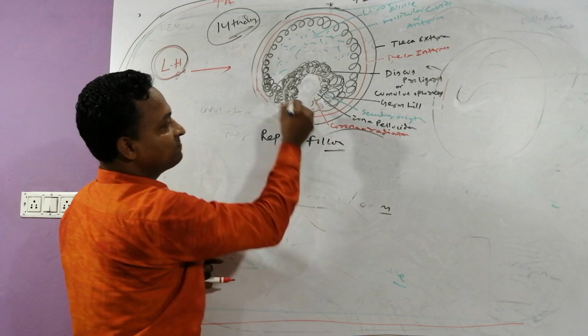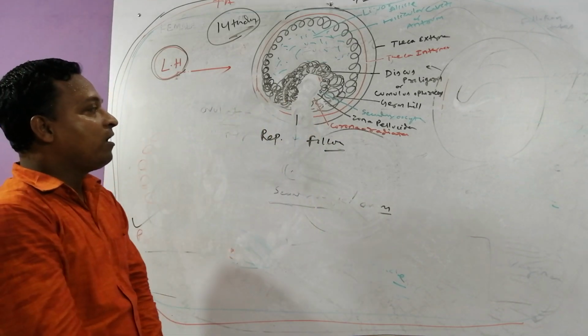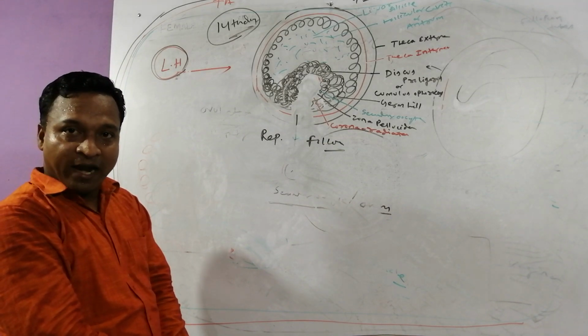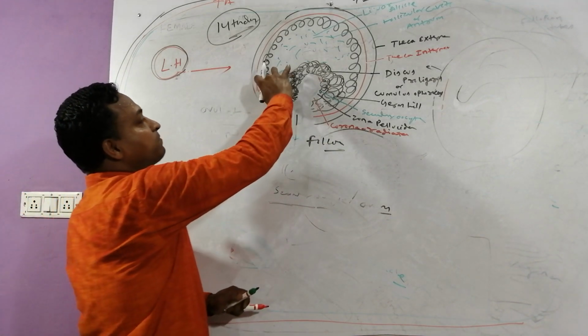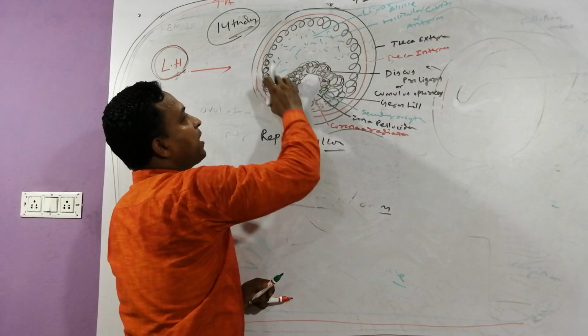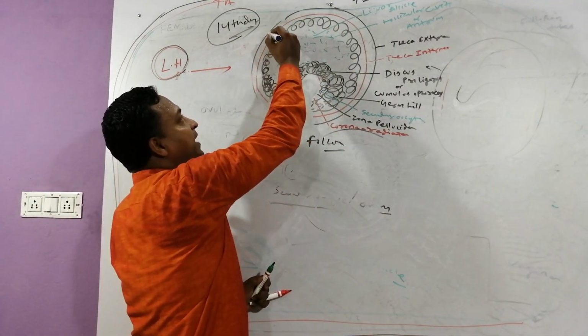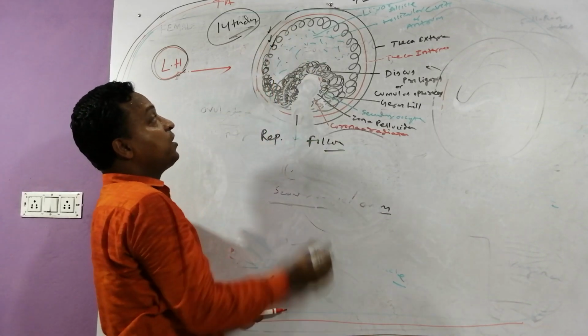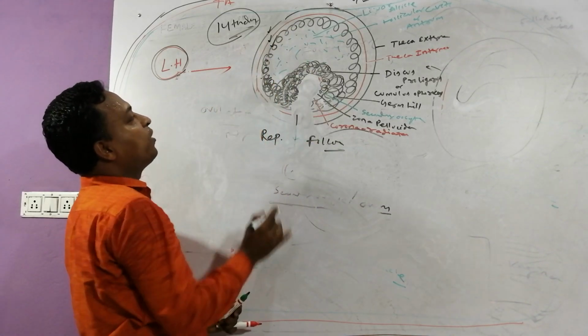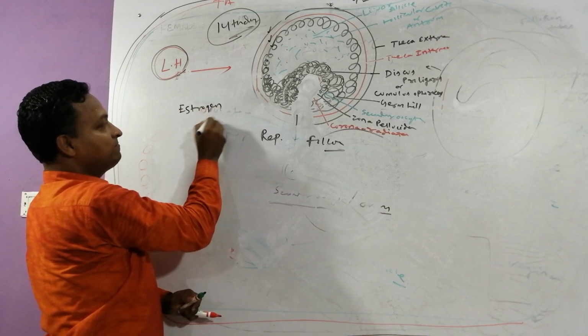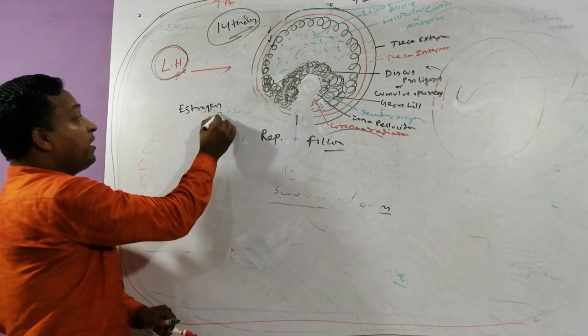The Graafian follicle is now called which follicle? Ruptured follicle. Yes. Try to guess, my dear. The granulosa cells and the thecal layers, when present in the ovarian follicle structure, all release one hormone, that is called estrogen.